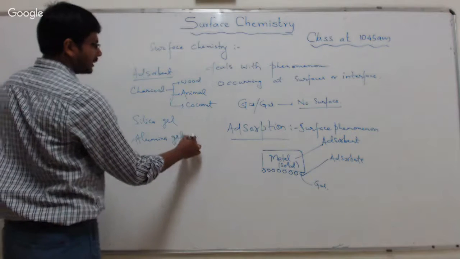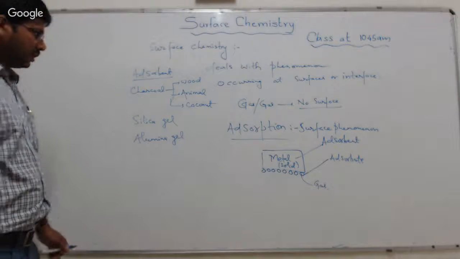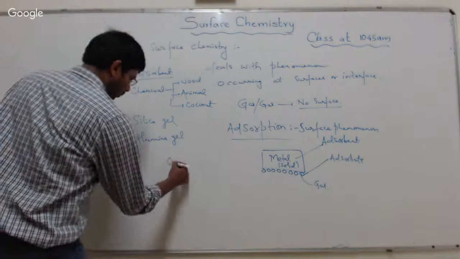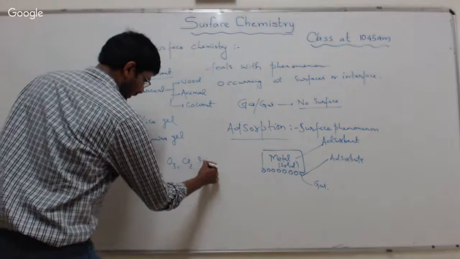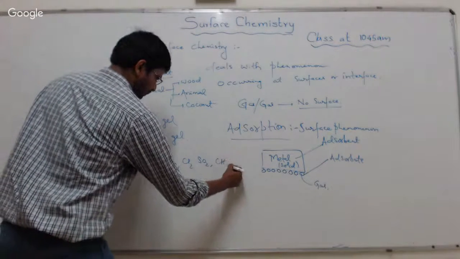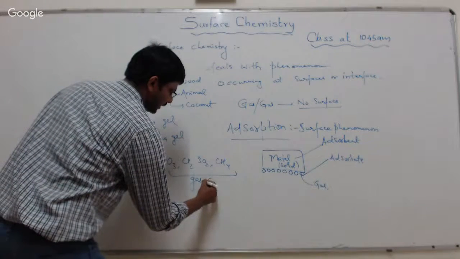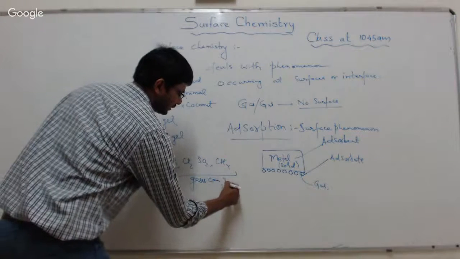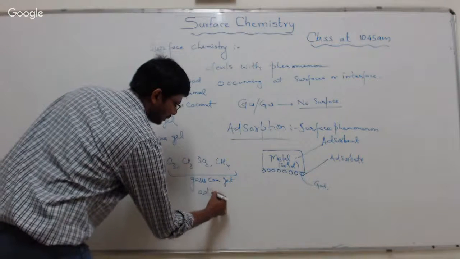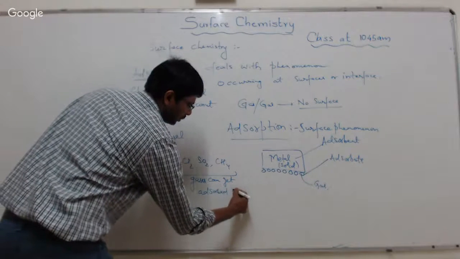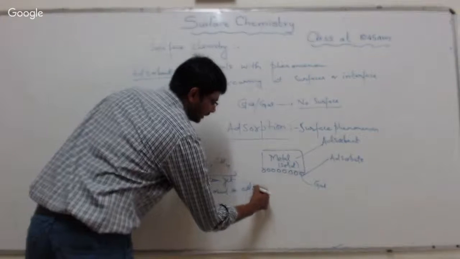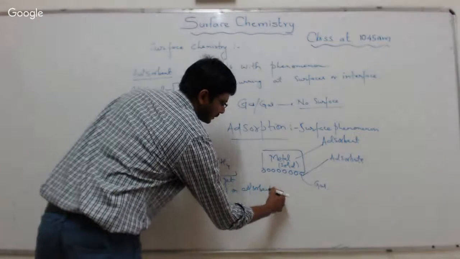These are some of the examples of adsorbent. Gases like O3, chlorine, SO2, methane can get adsorbed on the adsorbent surface.